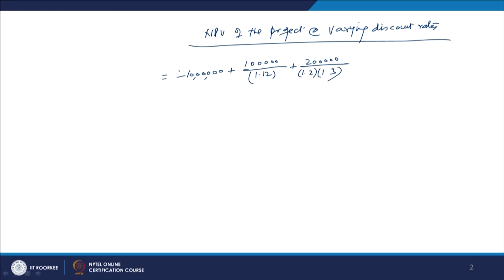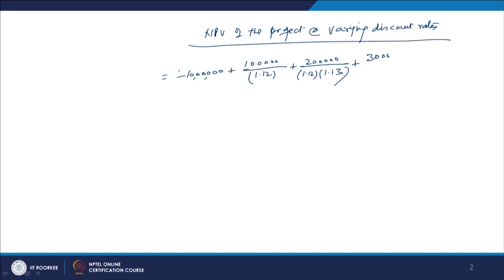So, we are going to take these varying discount rates. When you are calculating the varying discount rates, we have to take the product of the two discount rates. So, we are going to write here 1.12 into 1.13, right. We are taking the product of two discount rates, not one discount rate, because it is increasing.